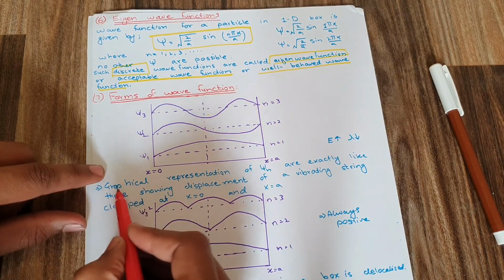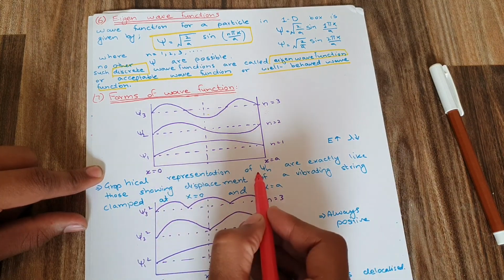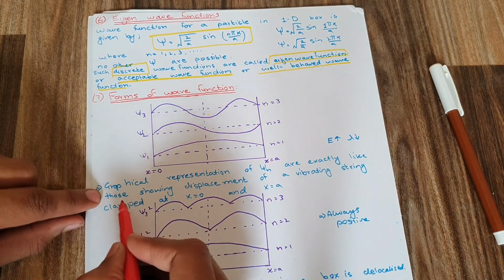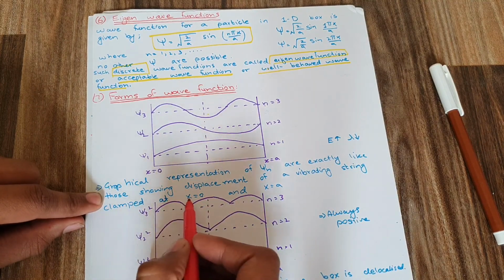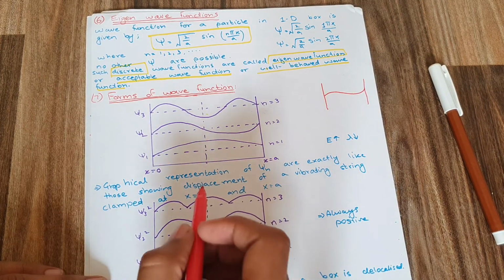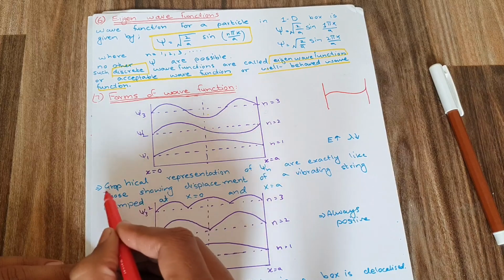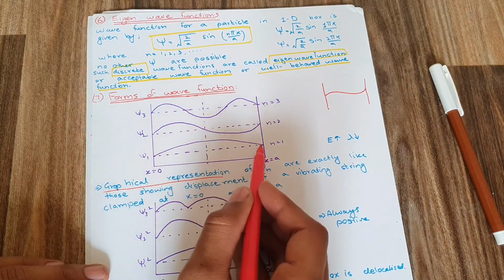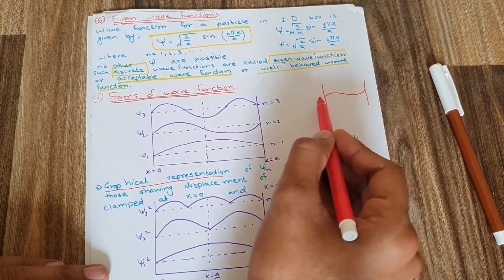The graphical representation of psi n is exactly like that showing the displacement of a vibrating string clamped at x is equal to 0 and x is equal to a. It is the same as if a string is clamped between two walls.